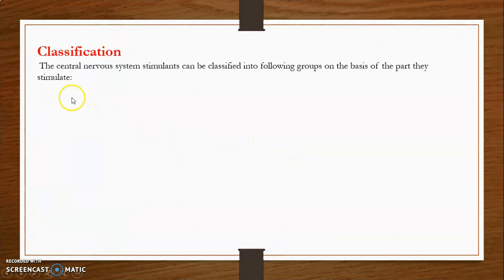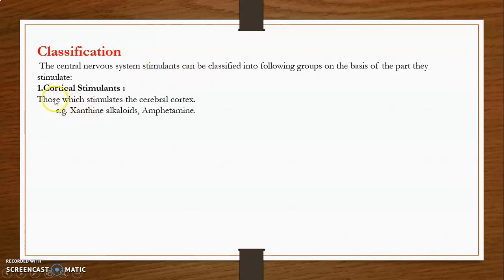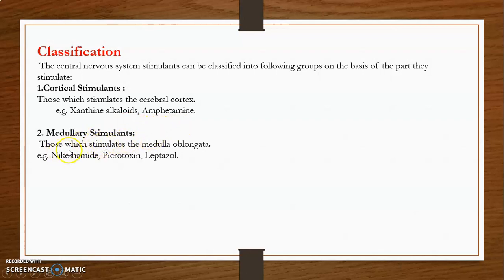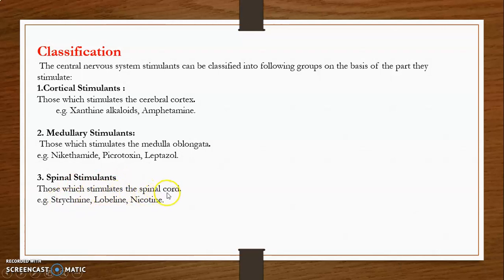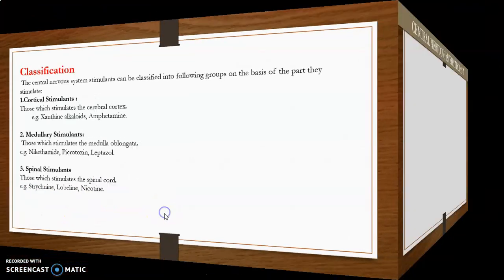Classification of analeptics or central nervous system stimulants is divided into three parts. First of all, cortical stimulants, those which stimulate the cerebral cortex. Examples are xanthine alkaloids and amphetamine. Then medullary stimulants, those which stimulate the medulla oblongata. Examples are nikethamide, pentylenetetrazole and doxapram. And the third one is spinal stimulants, those which stimulate the spinal cord. Examples are strychnine, lobeline and nicotine.